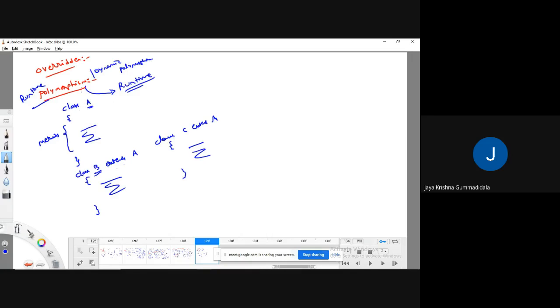I hope you understood. To achieve runtime polymorphism, we use dynamic binding. What is meant by dynamic binding? To call an overridden method, we call it with respect to an object of the superclass. Then which method is going to be called is decided at runtime. We call it runtime polymorphism. Okay, fine. So this is the concept of runtime polymorphism.